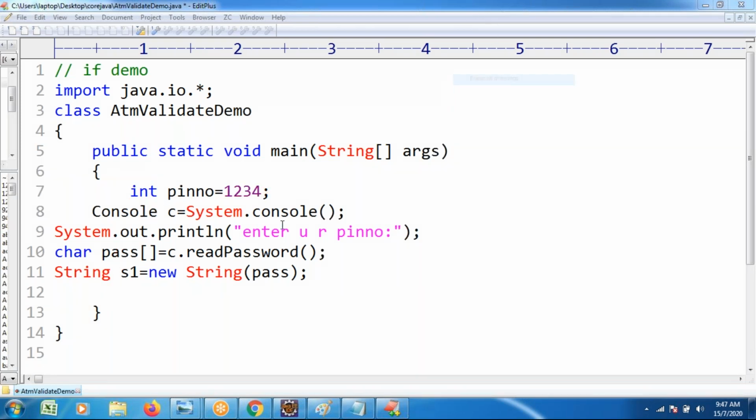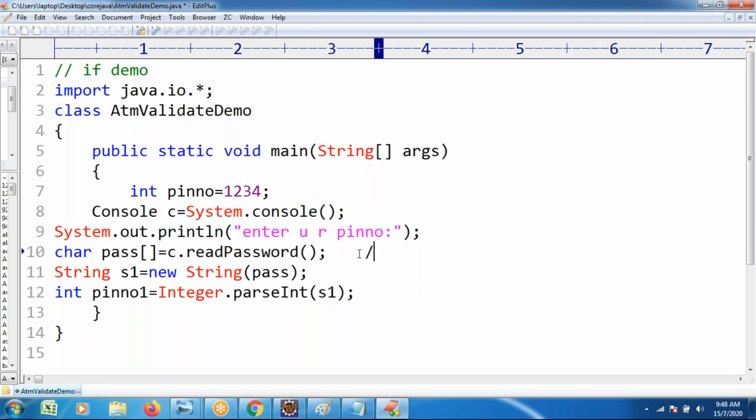To do the string to integer conversion, I apply one more technique: int pinNumber1 = Integer.parseInt(s1).